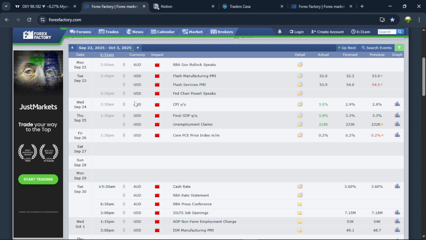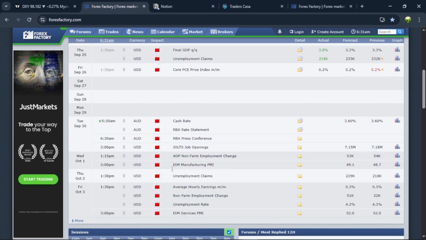So for the new week, what are we expecting? The new week is NFP week, first Friday of next month, right? So Monday there's no news, Tuesday there's news on AUD and USD, Wednesday there's news on USD, Thursday there's news on USD, Friday there's news on USD. Friday is the main day for the news event, as non-farm payroll, right? So this week as well there's no news on pound and euro.